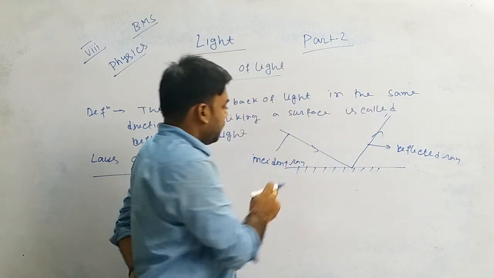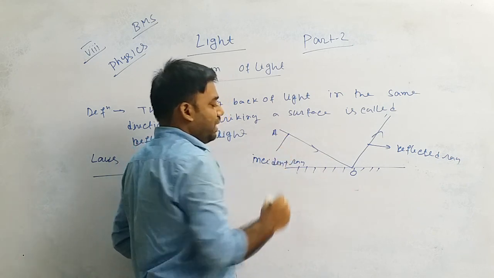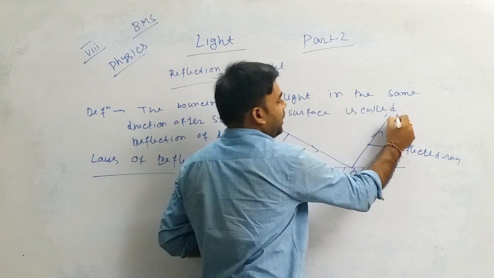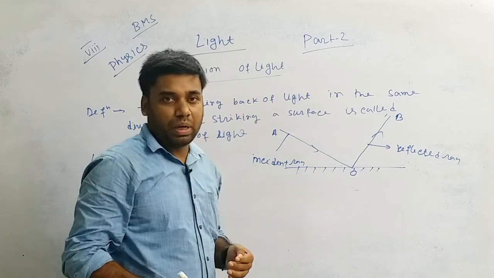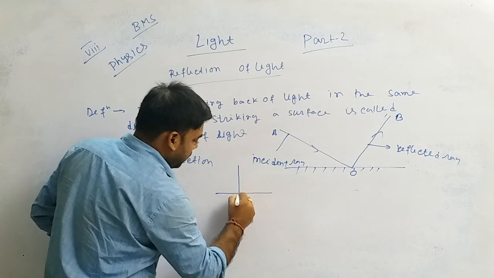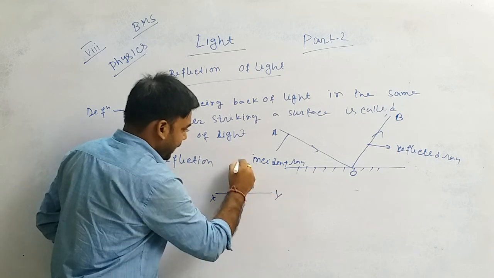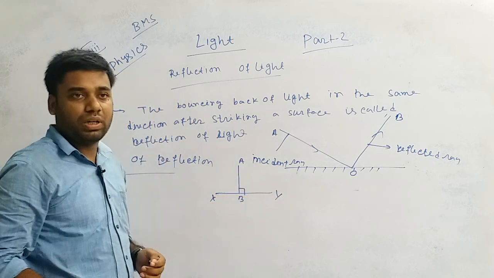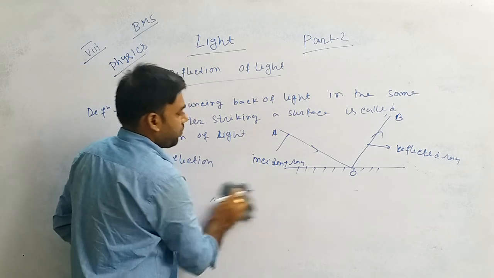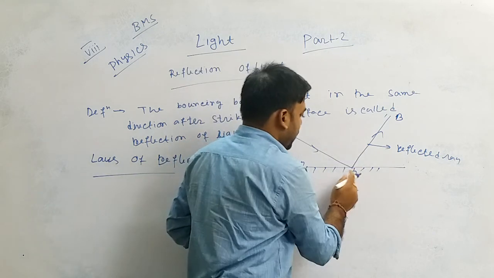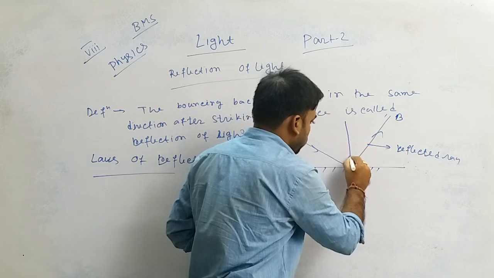Okay, if it is point A, then OA is the incident ray and OB is the reflected ray. Now, with that surface, draw a perpendicular line. Perpendicular line means that if this angle is 90 degrees, then AB is perpendicular to XY. Like here, draw a perpendicular at point O to the surface, that is called the normal.